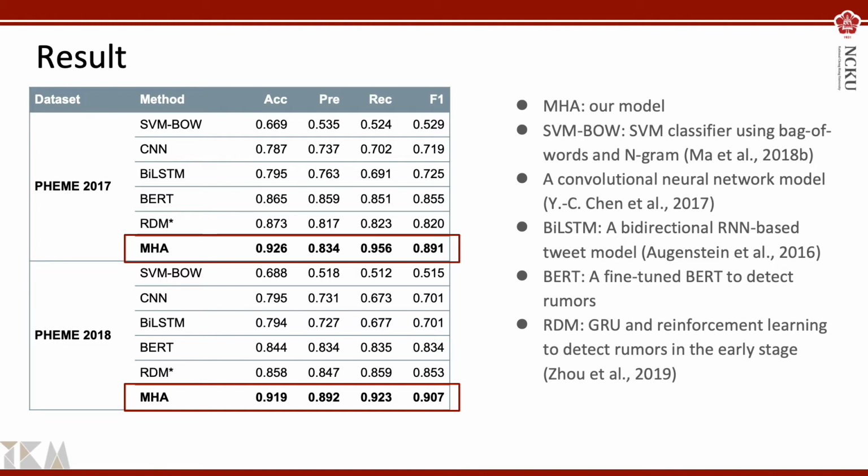The SVM-BOW result is poor because the traditional statistical machine learning method is not able to capture helpful features in this complicated rumor detection task. For the CNN, BiLSTM, and RDM models, the results are worse than those of our model due to the lack of capacity of information extraction. Those models process information based on post and cannot obtain high-level representation from a hierarchical structure. BERT achieves state-of-the-art performance in many NLP tasks.